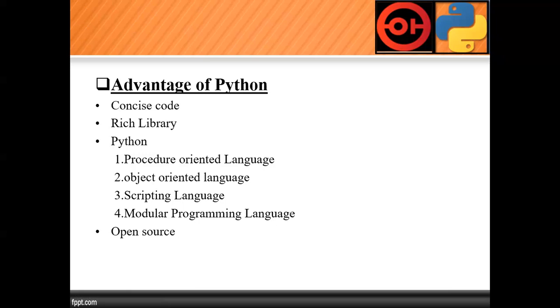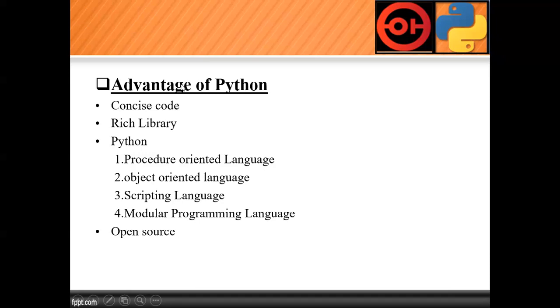Modular programming language. Modular programming is nothing but creating sub programs. For example, if one task is given, that task is divided into four to five different sub programs. Similarly, if you want to create modules, we will use a modular programming language. We will discuss it later in detail.